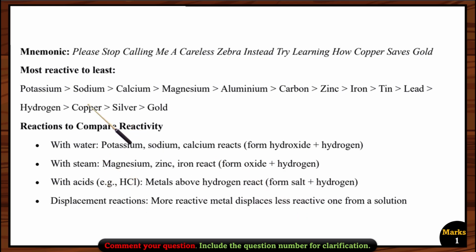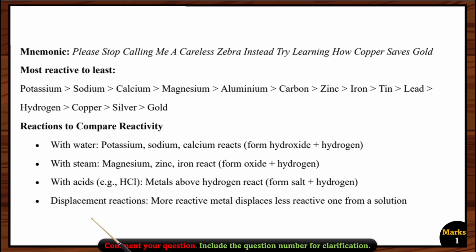Okay, now let's see the reaction of these metals with acids. All the metals that are above hydrogen in the reactivity series can react with the acid, and we get a salt and hydrogen gas. For example, whenever magnesium reacts with HCl, we get magnesium chloride and hydrogen gas, okay? But copper, silver, and gold will not react with any acid.